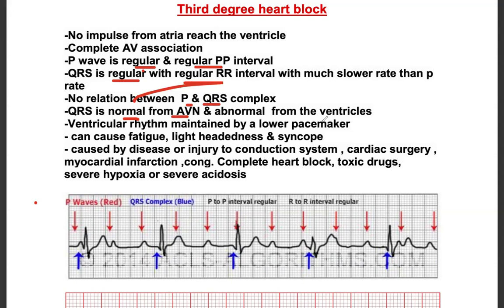Can cause fatigue, lightheadedness, and syncope, caused by a disease or injury to the conduction system, cardiac surgery, myocardial infarction, congenital complete heart block. Congenital complete heart block we see in babies of SLE mothers, toxic drugs, severe hypoxia, and severe acidosis. These are the causes. You should know the causes here. Very important. So I'll repeat it again.